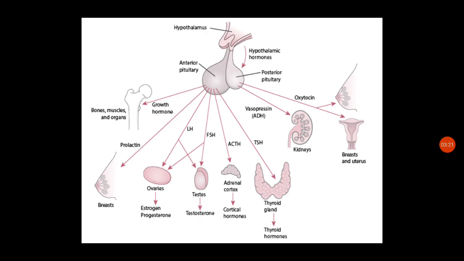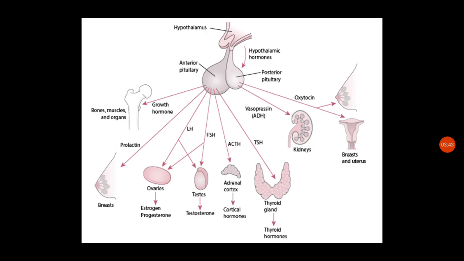Another hormone is ACTH, that is adrenocorticotropic hormone. It acts on the adrenal cortex to produce cortical hormones. Then TSH, thyroid stimulating hormone, is produced, and the thyroid gland produces thyroid hormones.